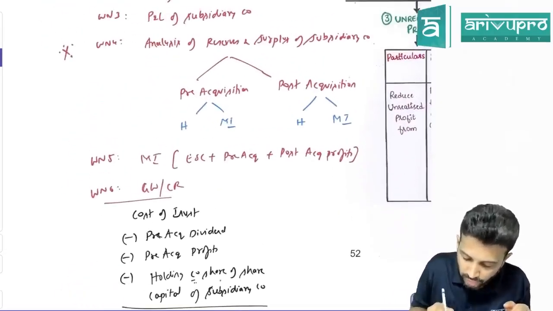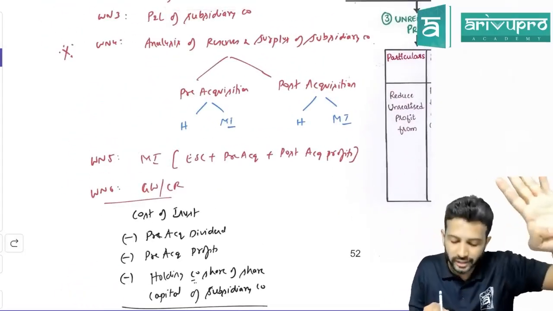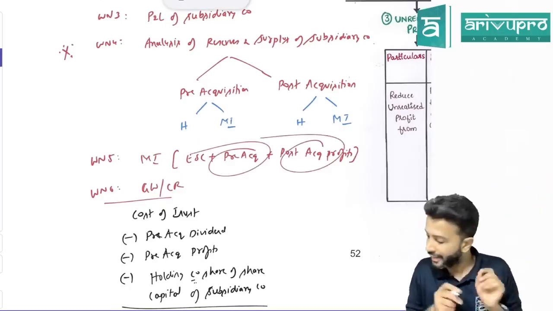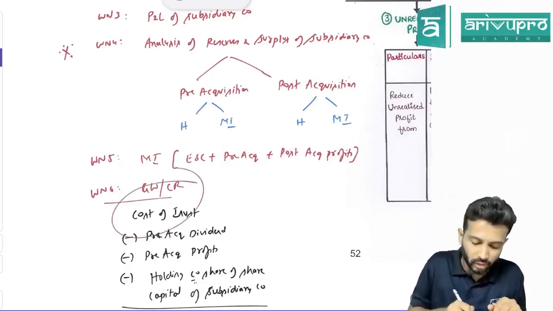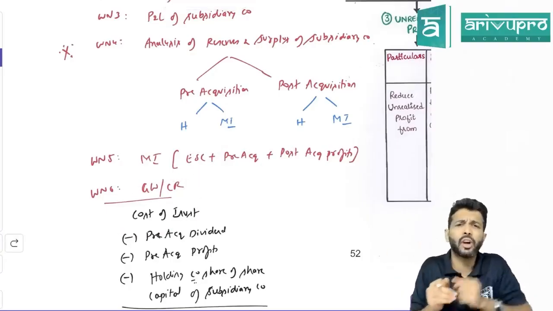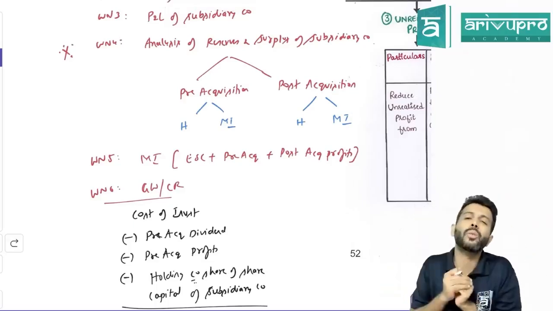So when you prepare the minority interest working note, you need to bring in 3 components: their share of share capital, their share of pre-acquisition profit, and their share of post-acquisition profit. Then we prepare working note number 6, called goodwill or capital reserve. Instead of goodwill, here we also call it cost of control. That's another terminology.